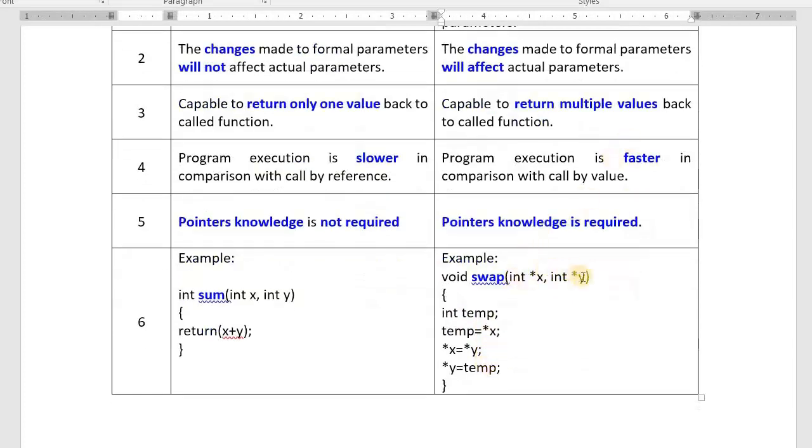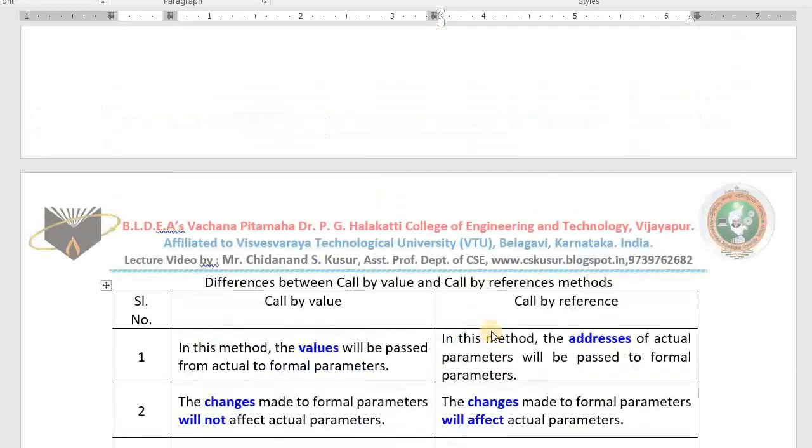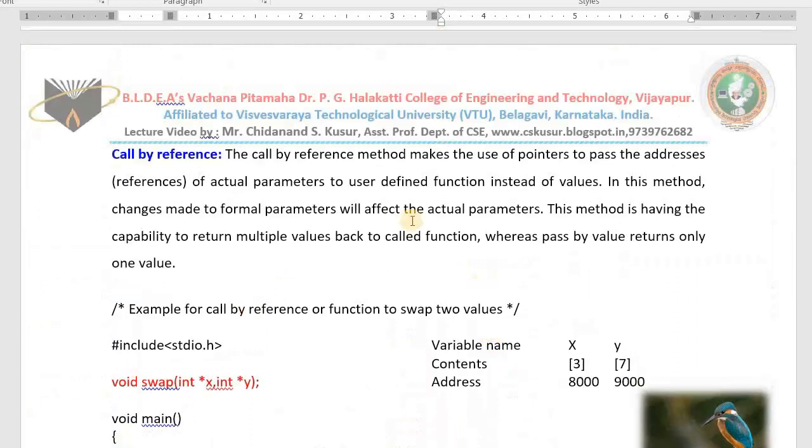It takes 2 addresses, that's why 2 pointers. Temp is normal variable. Temp equals to value at address 8000. Value at address 8000 equals to value at address 9000. Value at address 9000 equals to temp. Like this you can swap the contents of 2 variables. I hope you understood. Whatever I told, that one I have written here.